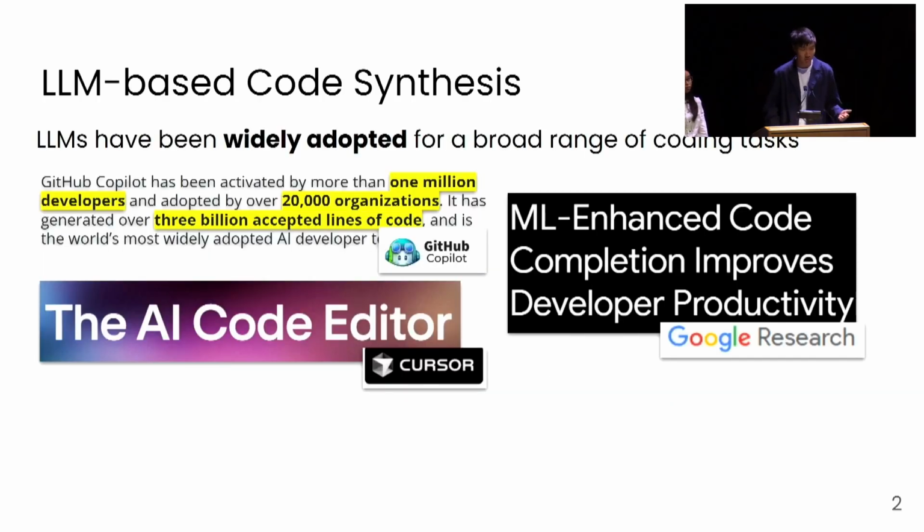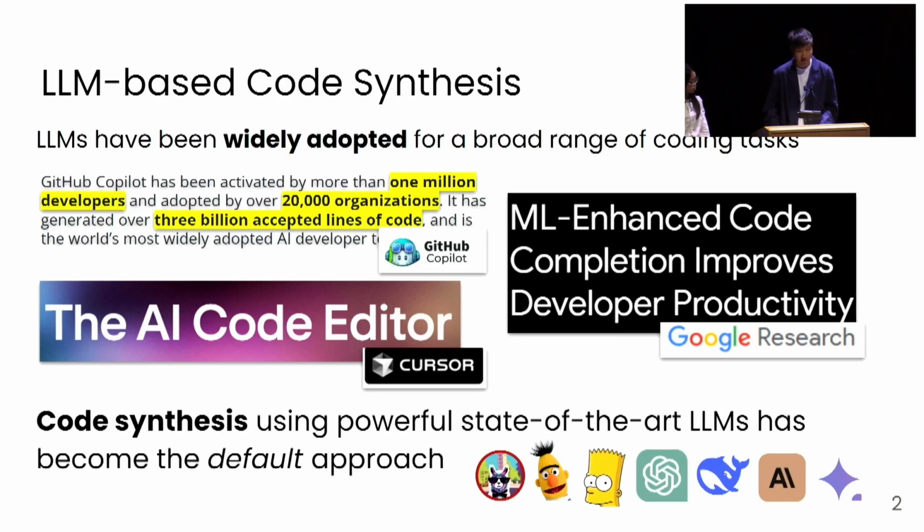So to start with some background information, large language models have been widely adopted for a wide range of different coding tasks. And we've seen large language models be a very key part of many of the recent developments in AI-based coding tools such as GitHub Copilot, which has generated more than 3 billion lines of accepted code. And many of these tools work by leveraging the powerful code synthesis ability of these large language models in order to turn natural language descriptions provided by the users into code. And this is exactly the task of code synthesis, where state-of-the-art large language models have become the default solution.